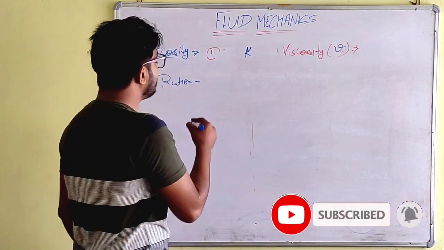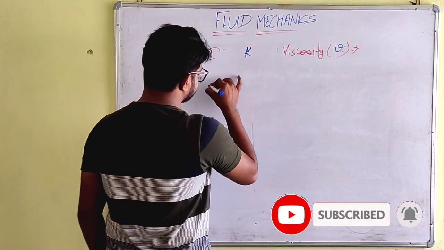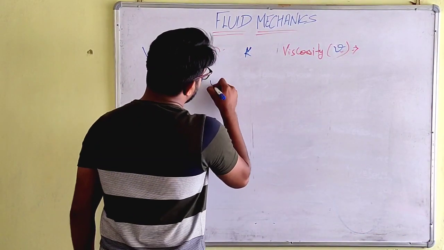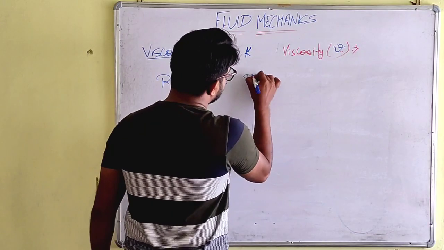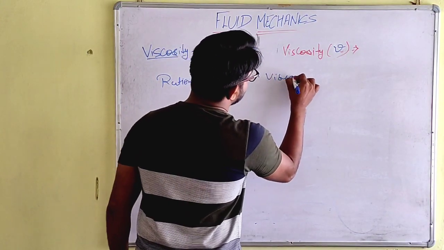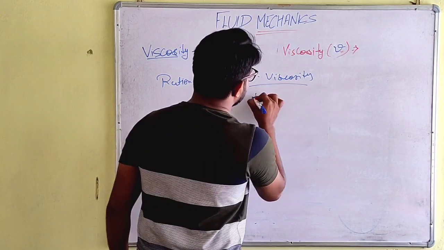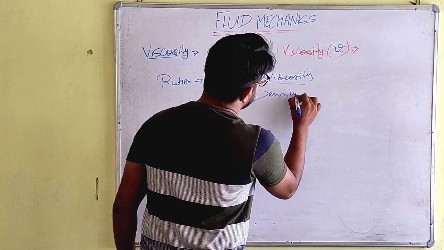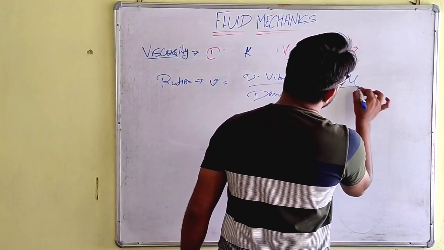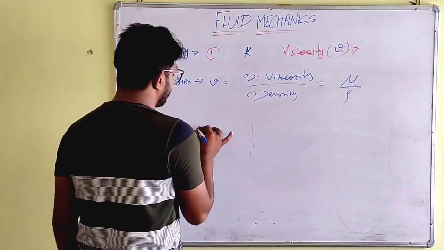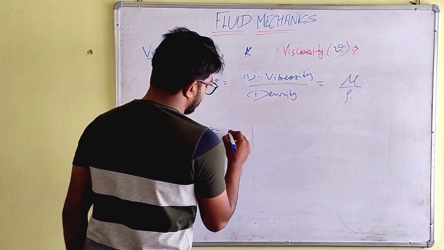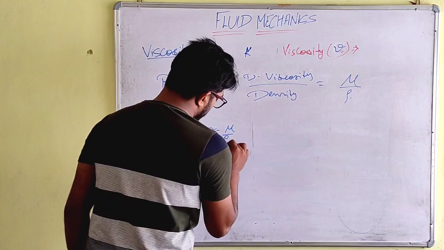It is the ratio of dynamic viscosity and the density of the fluid. We can say mu upon rho. So the formula is nu is equal to mu upon rho.